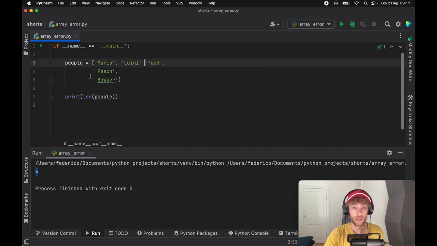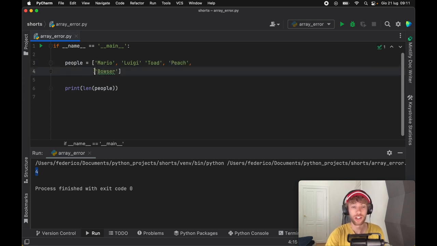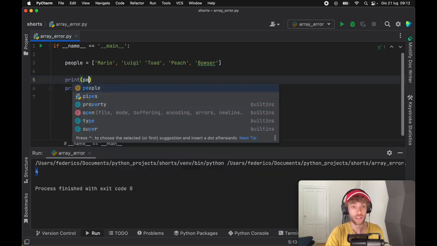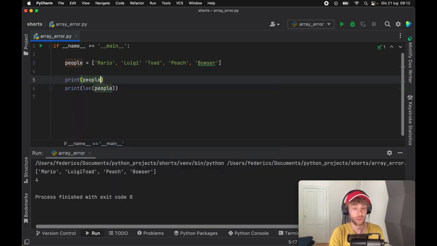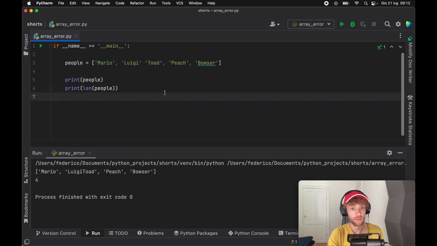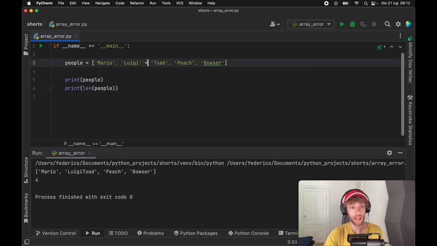again. You'll notice that between Luigi and Toad, we don't have a comma and the code still compiles. And this is not an error, this is just how strings work. And if we actually just go ahead and print these people, you'll see that it's going to concatenate Luigi and Toad without warning us. So this is something you need to be aware of when you are creating lists. And that is, if you miss a comma, it's going to continue to consider it one string, because under the hood, it's adding them together. And this is just a feature in Python.